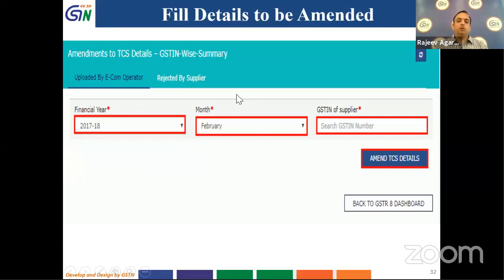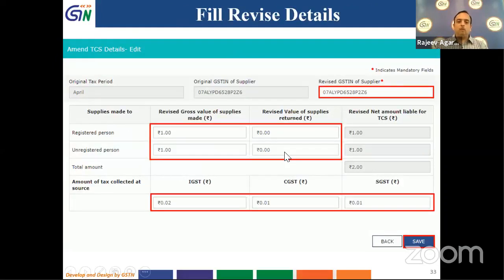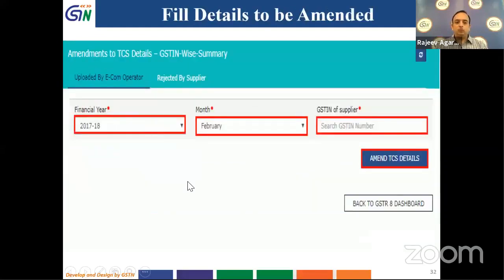So these details I have already uploaded and I want to change those details. So I will be doing it suo moto. Some discrepancy I have noticed, I want to change it. So I am going to do it by the uploaded by e-commerce operator tab. I have to first fill in the financial year, the month in which I want to make amendments, and the GSTN of the supplier in which I want to make amendments.